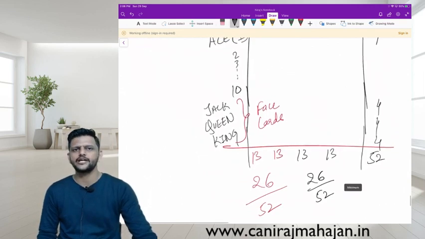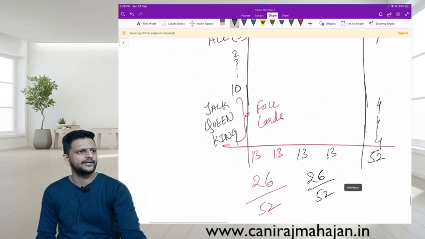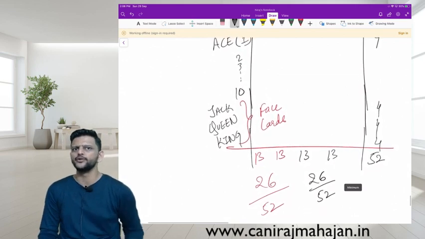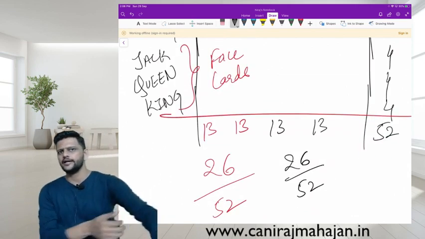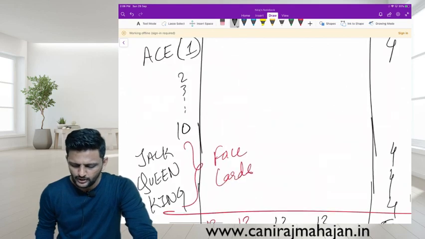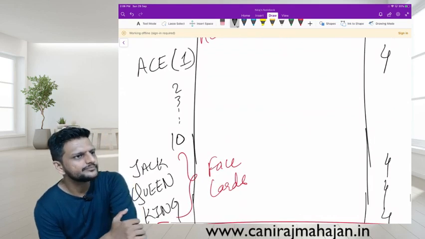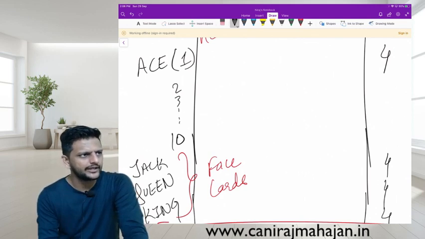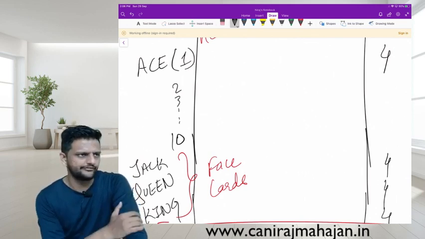And many random questions can be asked. What is the probability of selecting a red card? 0.5, half, 26 by 52. Probability of selecting a black card, again half, 26 by 52. Probability of selecting a 3, 4 by 52. Numerical 3 are how many cards? 4 cards out of 52.